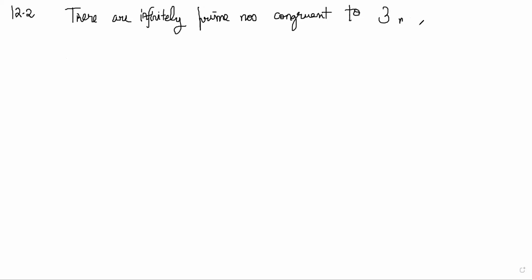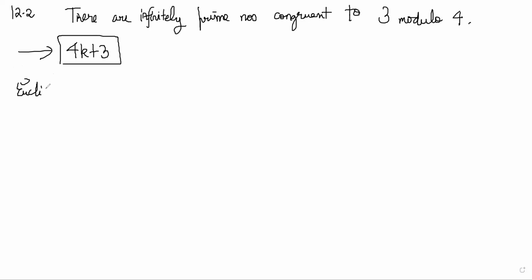3 modulo 4. Okay. Now what is this saying? This is saying that there are an infinite number of prime numbers which can be written in the form 4k plus 3. So how do you prove this, right? Again, the same logic we will use. The logic is again Euclid's method of proof.